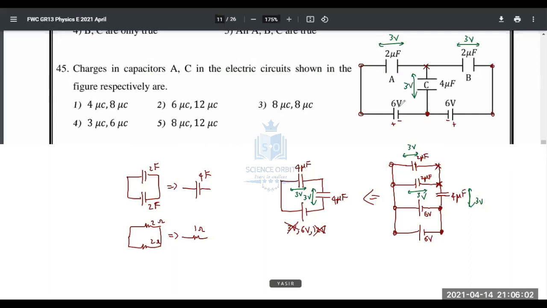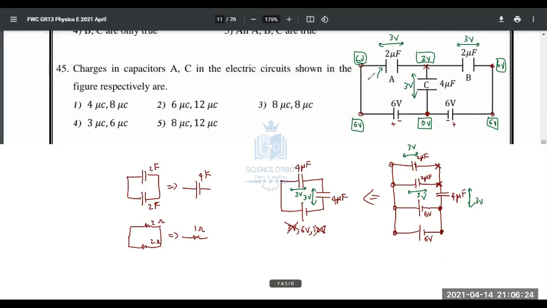Okay, if you want a better understanding, let's take this as 0 volt. This is 6 volt. Here also 6 volt. So from 6, 3 is gone. From this 6 also 3 is gone. That means common voltage is 3. So 0 and 3, across this also 3. Finished. So what will you do after that?